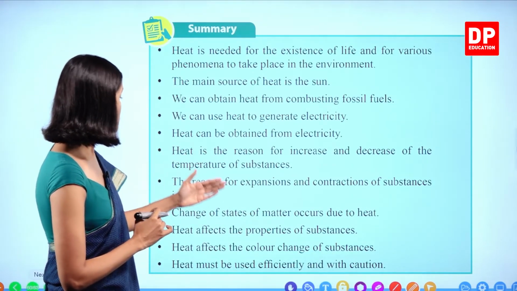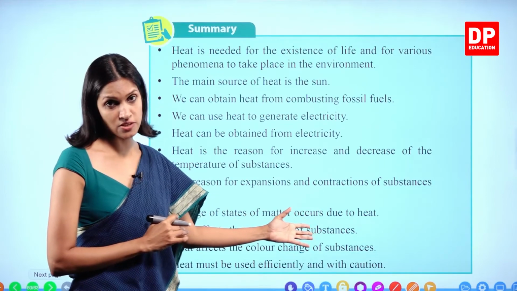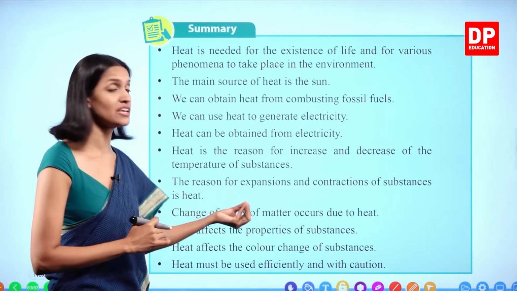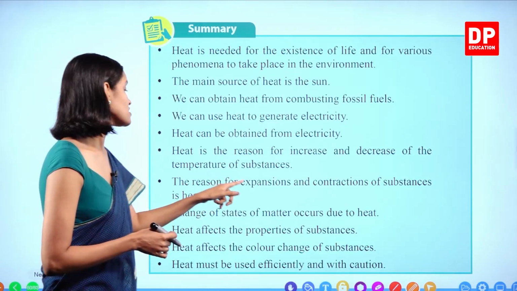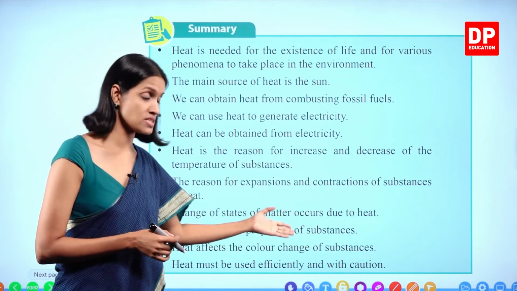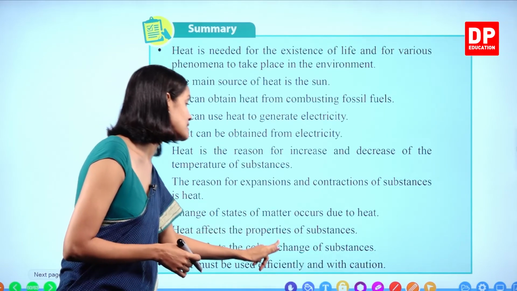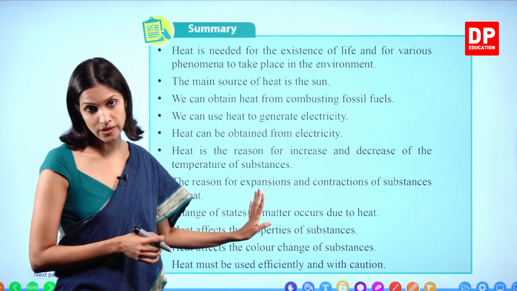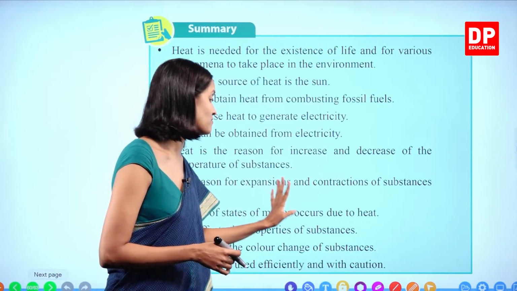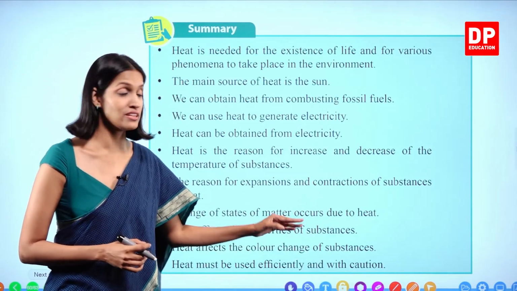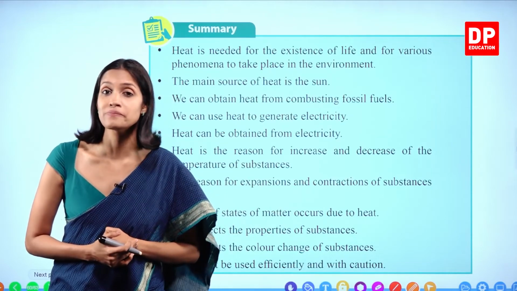Heat affects the properties of substances as well. We all know that because of heat, what happens? The color change also takes place, right? Heat affects the properties of substances and heat affects the color change of substances as well, right? Heat must be used efficiently and with caution. Okay, heat can be dangerous as well.